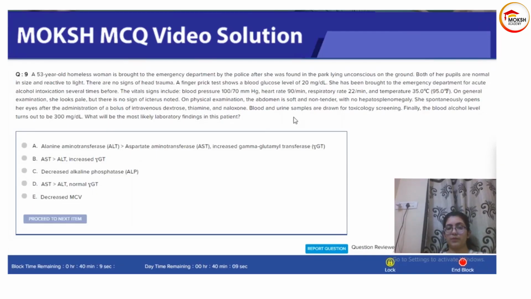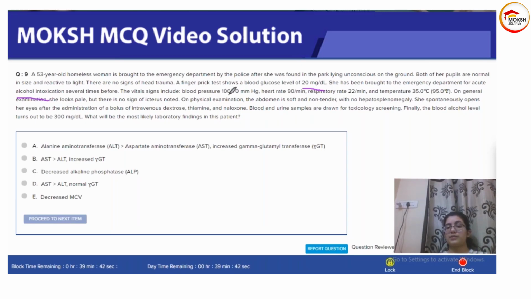A 53-year-old homeless woman is brought to the emergency department by police after she was found lying unconscious on the ground. Both of her pupils are normal in size and reactive to light. There is no sign of head trauma. Her blood glucose is 20. She has been to the emergency department several times for alcohol intoxication.